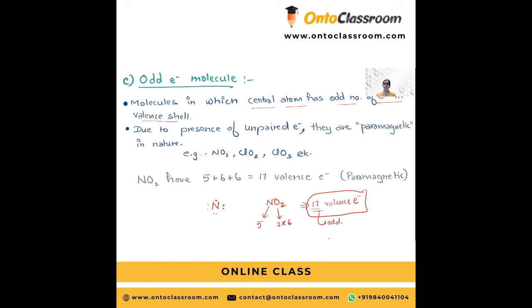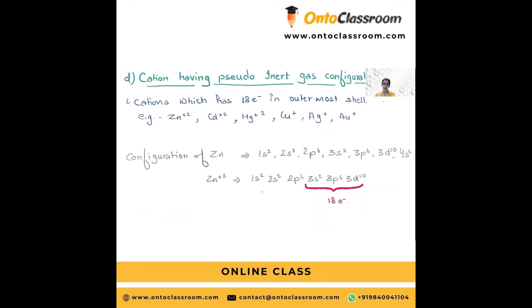Whenever there is an odd number of electrons, the molecule will be paramagnetic. And if there is an even number of electrons, each paired, then that will be diamagnetic. We will discuss that later. In order to be diamagnetic, each electron should be paired. There are some more examples like ClO2, which will have an odd number of electrons.